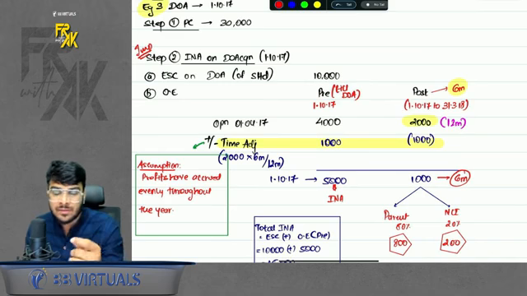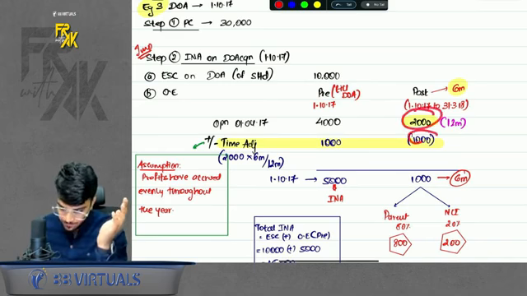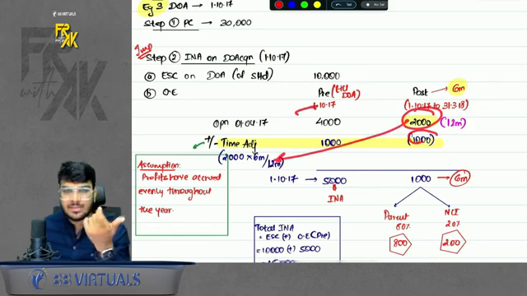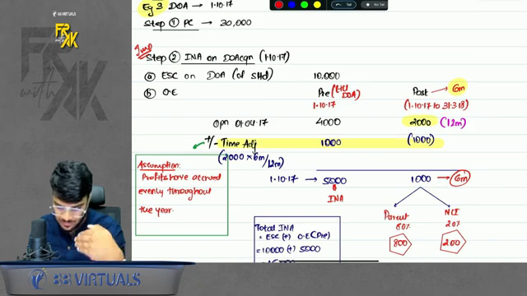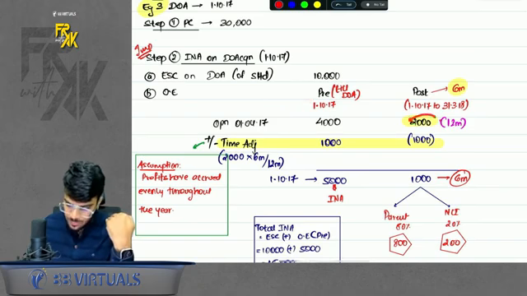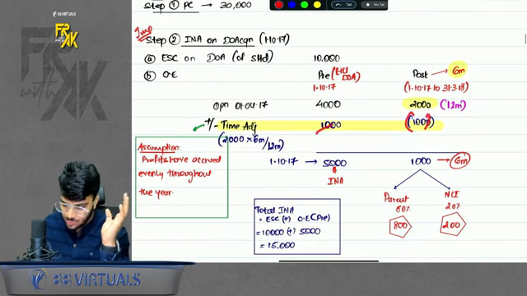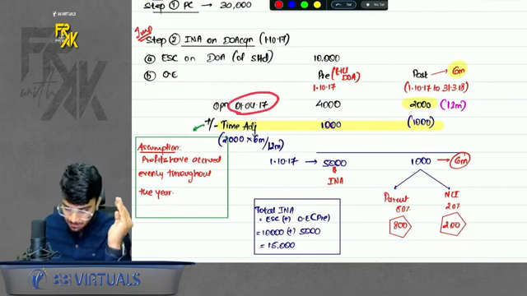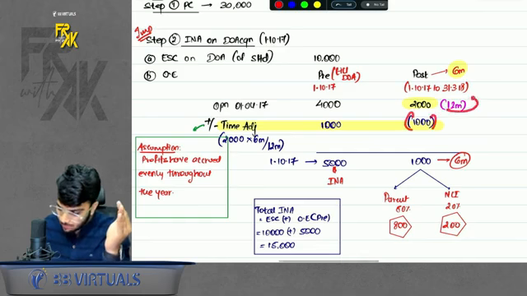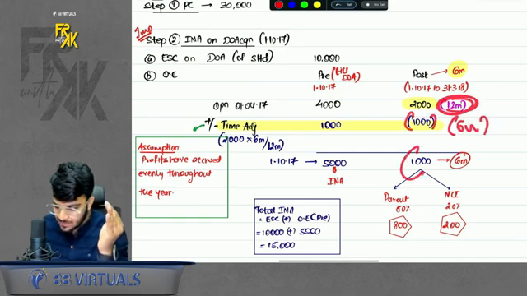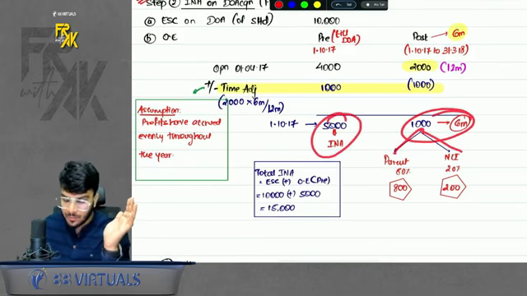So there is something which we know as time adjustment. In time adjustment, take the profit of post and take the number of months. From first day till date of acquisition, there are 6 months, right? So take post profit into 6/12. Whatever amount you get, you will reduce from post and add in pre. As soon as you add the 6 months profit in pre, opening plus the 6 months profit will give you the balance of 110. As soon as you reduce 6 months profit from post's 12 months, the balance is only the remaining 6 months profit. Simple. This will become part of INA. This will bifurcate between parent and NCI.